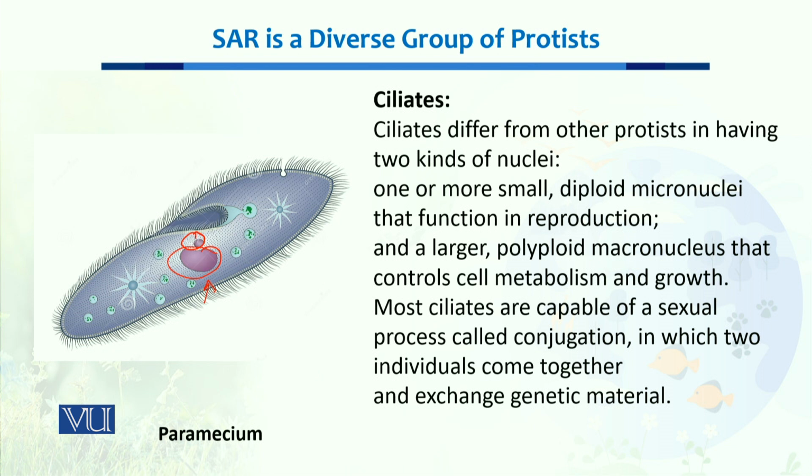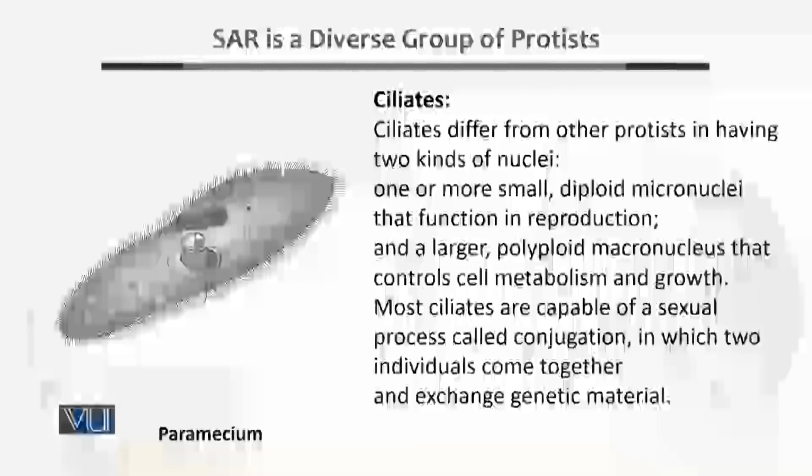This large nucleus is responsible for the different functions which control cell metabolism and growth, while the small nucleus is responsible for the sexual processes, including conjugation. Conjugation is a sexual reproduction process in which two individuals come together and exchange their genetic material.